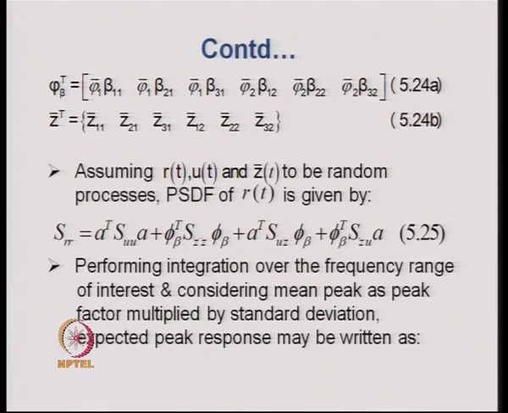The PSDF of RT then is given by equation 5.25, and this equation is shown over here. The reason for assuming RT, UT and Z bar T to be random processes is that the excitation is an excitation coming from an ensemble of time history of records.